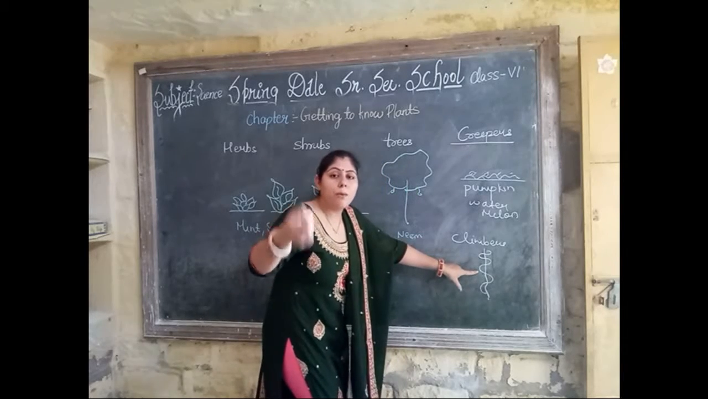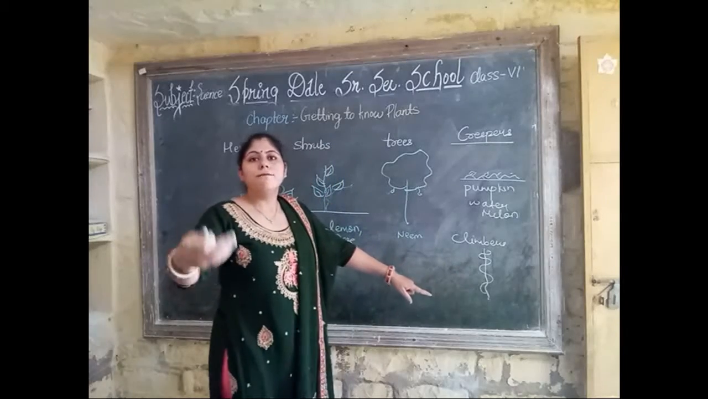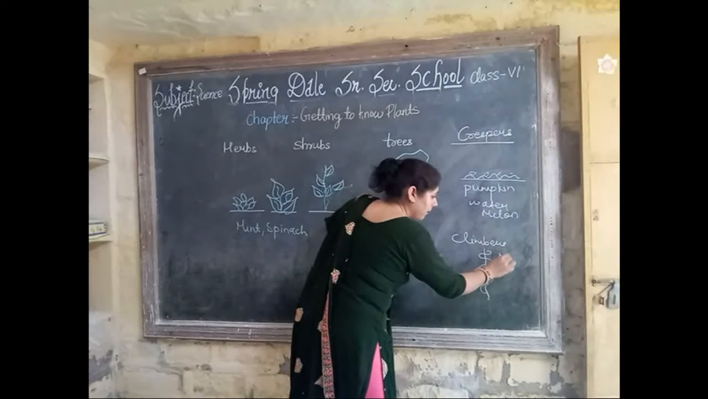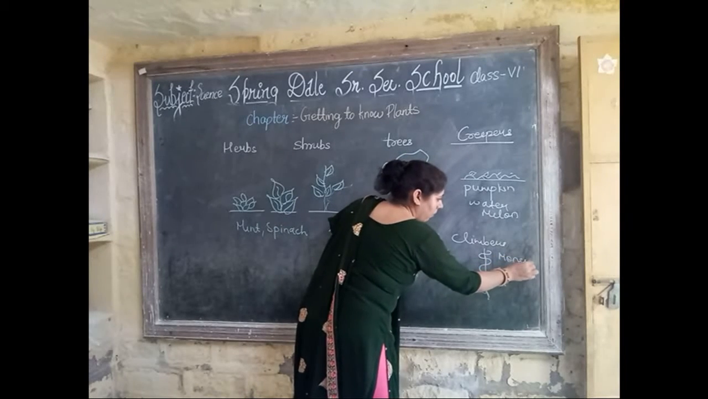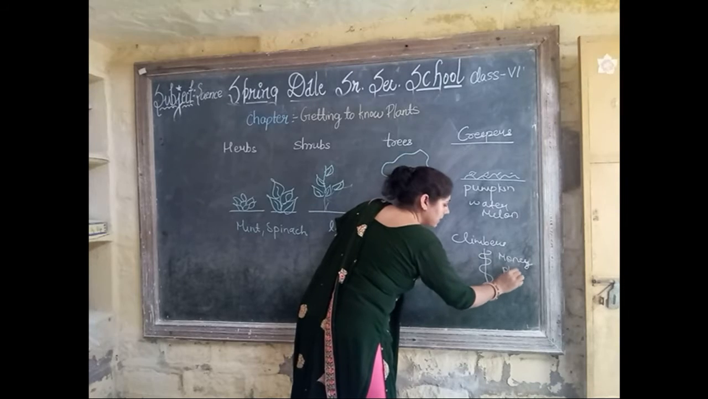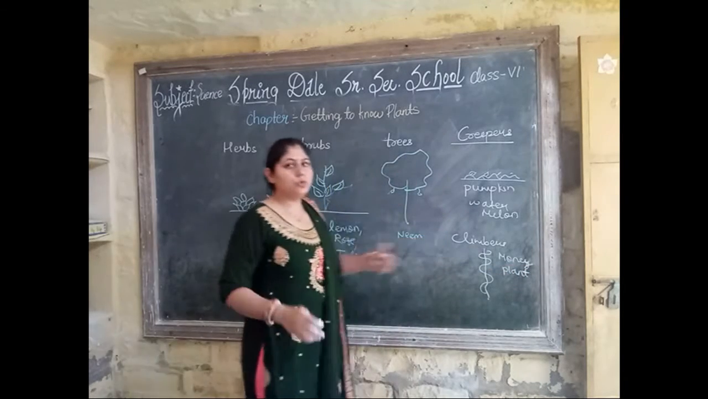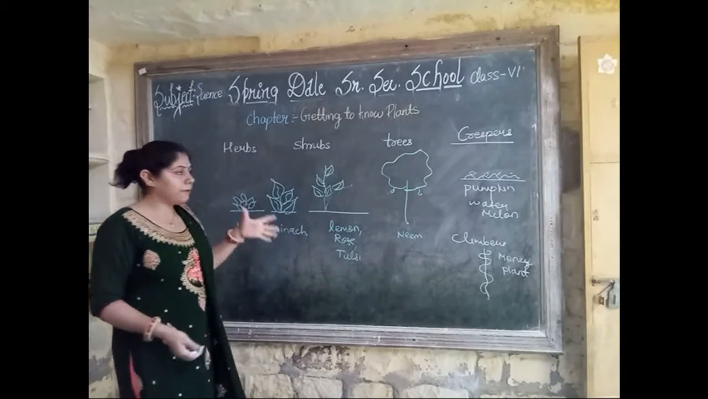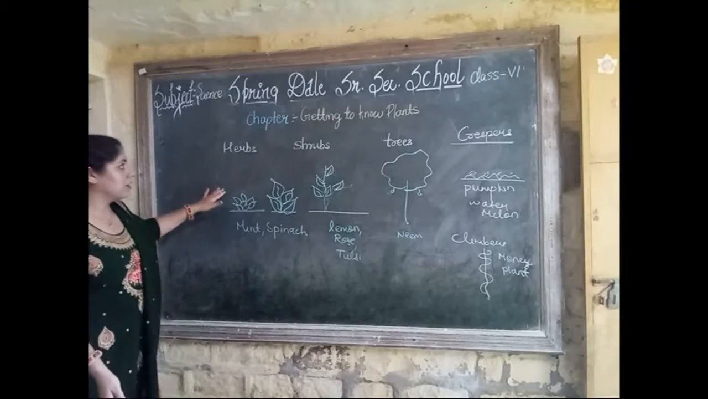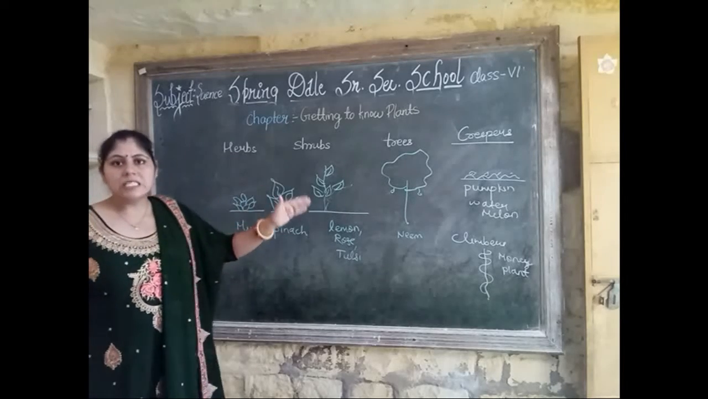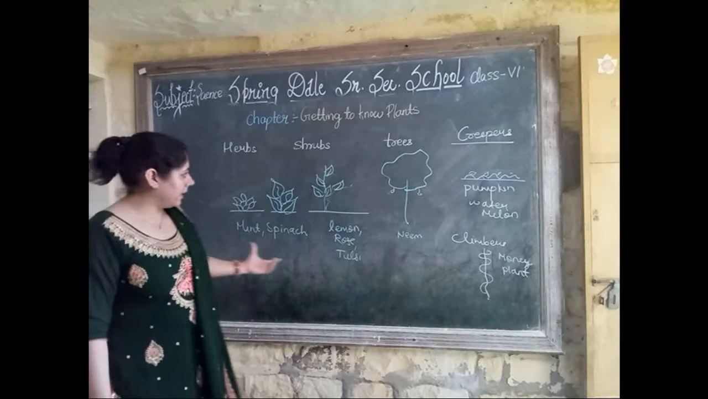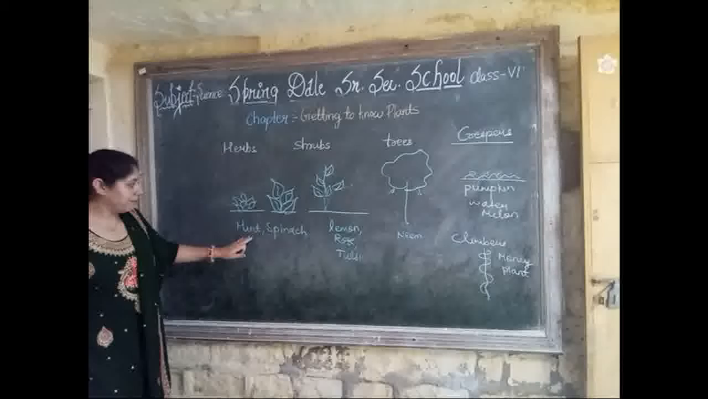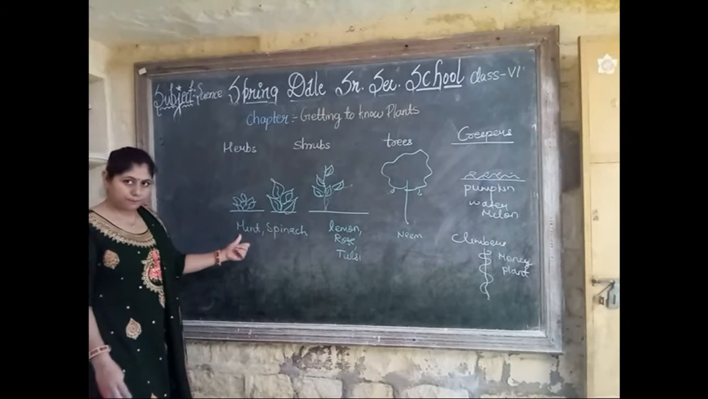The most important example, mostly found in houses, is the money plant. This is the best example of climbers to remember what a climber is. So you understand all these things. Different types of plants: first is herbs, shrubs, trees, creepers and climbers. Herbs are very short, examples like mint, spinach, podina.